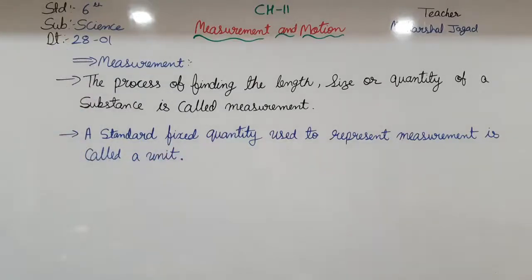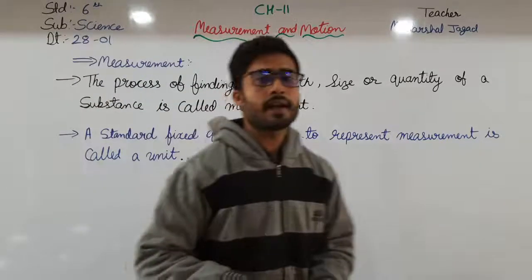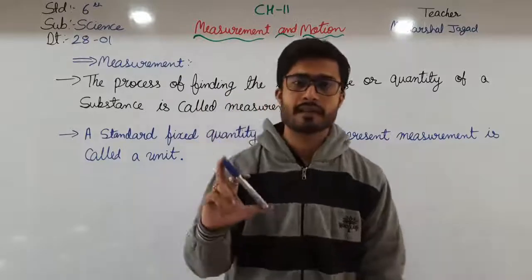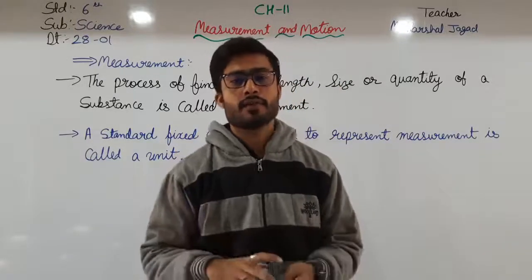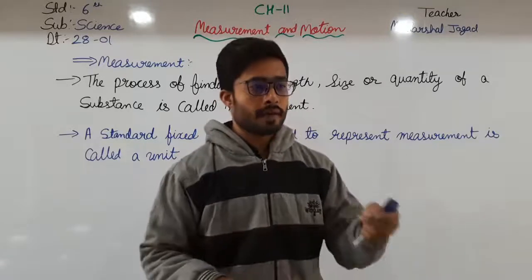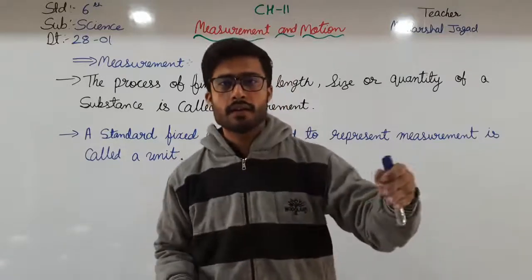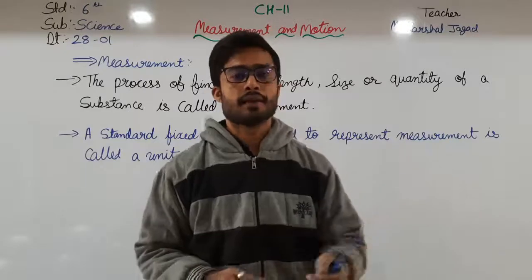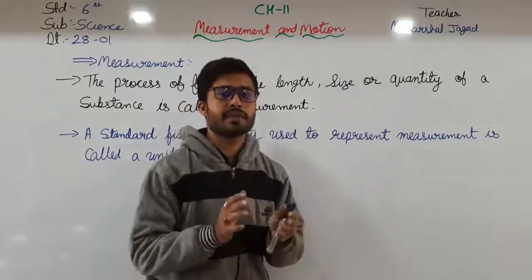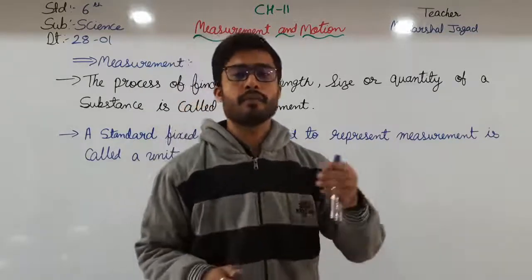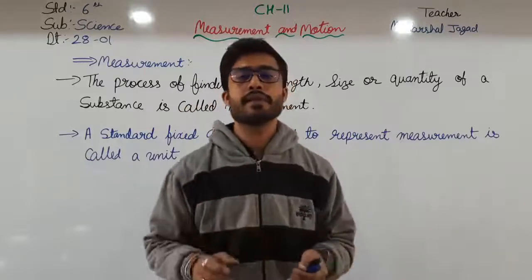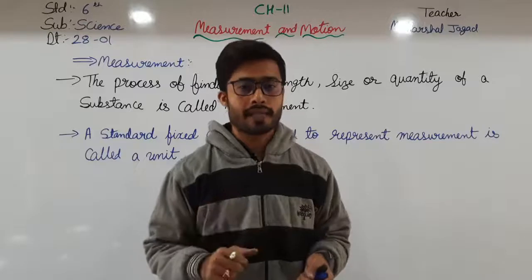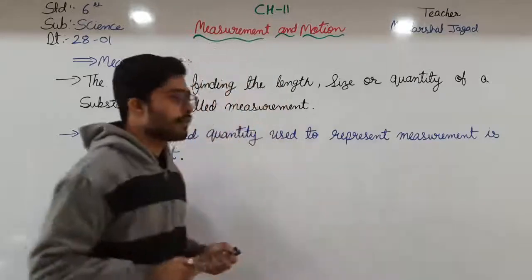So here, every thing has its own unit of measurement. If I want to measure this marker, it is measured in centimeters. If I want to measure a distance not more than 1000 meters, it is measured in meters. And if I want to measure from one city to another city, it should be measured in kilometers or miles. So there are different units.